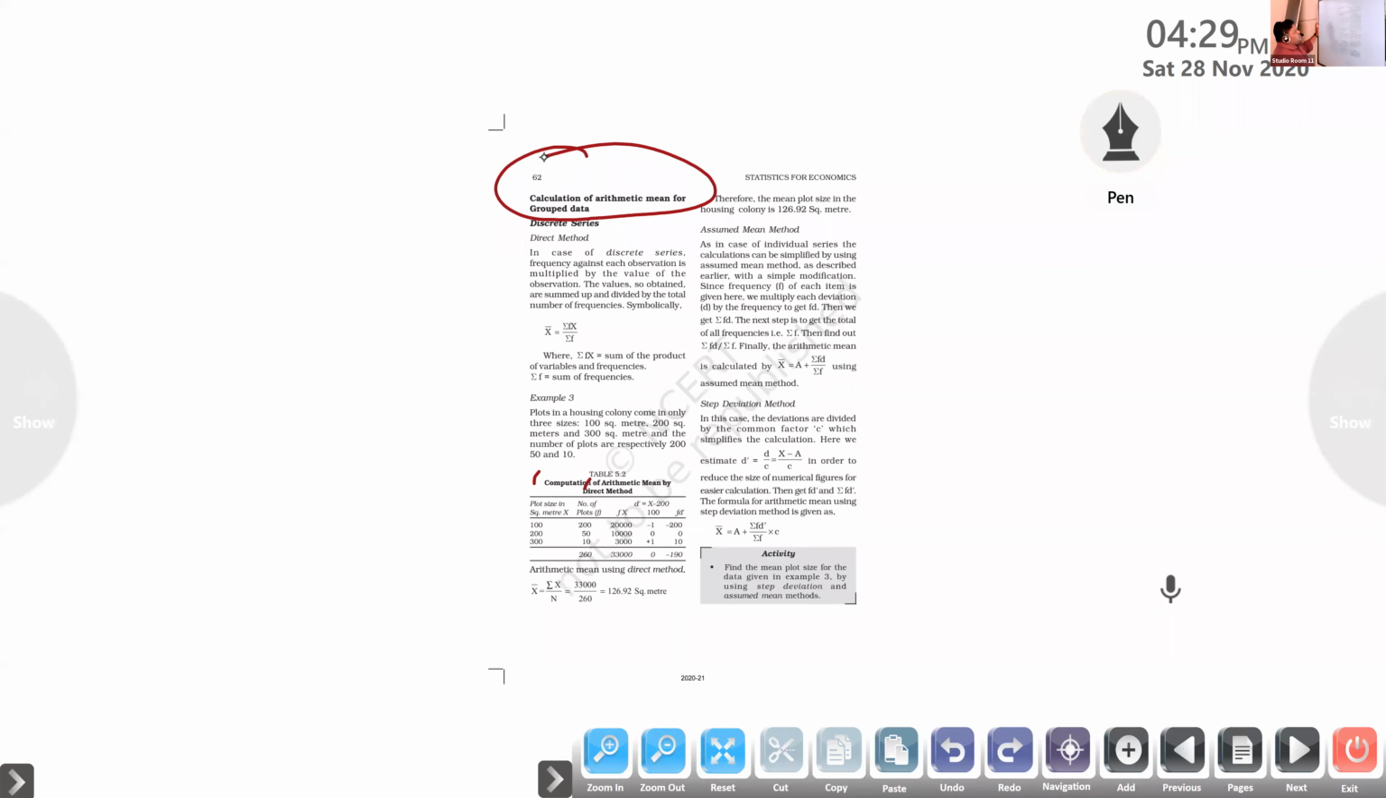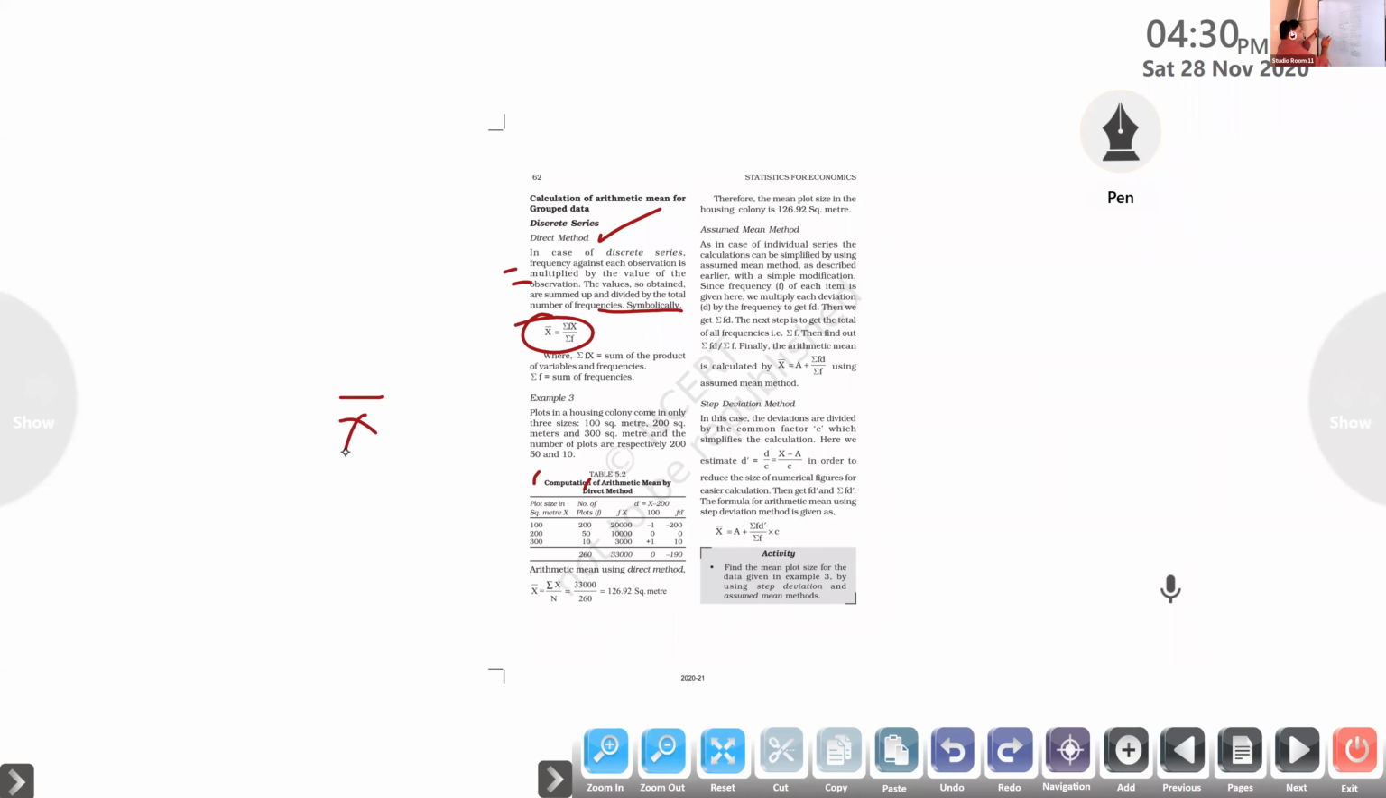Okay, so for a discrete series, it is termed as the direct method. In case of a discrete series, the frequency against each observation is multiplied by the value of the observation. Frequency should be multiplied with the value of the observation. Hope you got that idea, right? You know that already, people completed this in class 9 and 10. The values obtained are summed up and divided by the total number of frequencies. Symbolically we can write that like this.